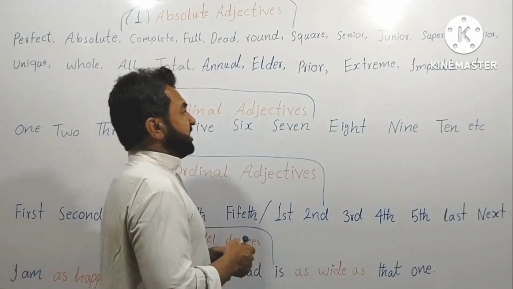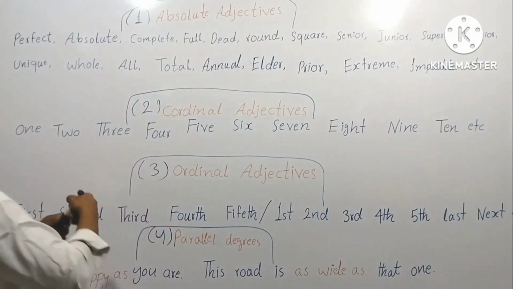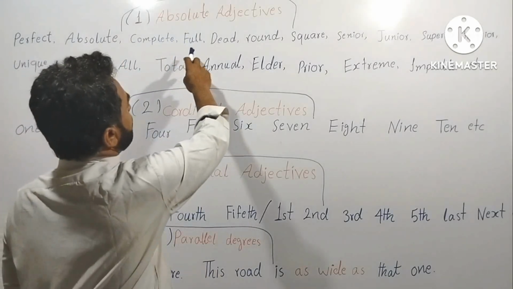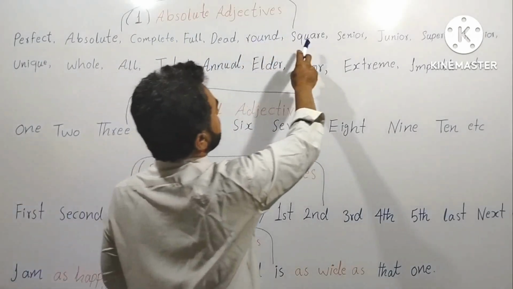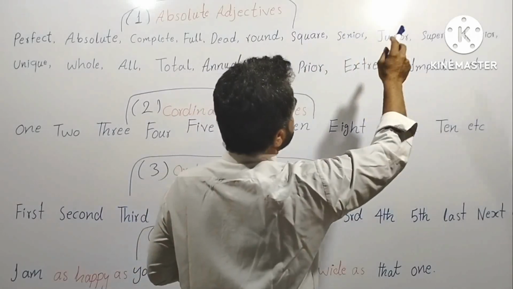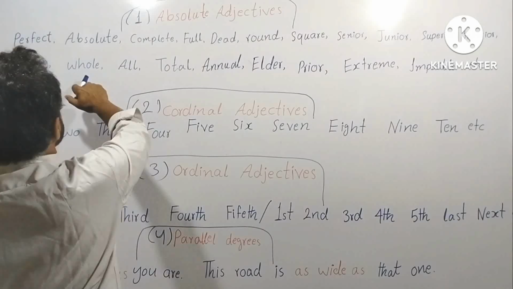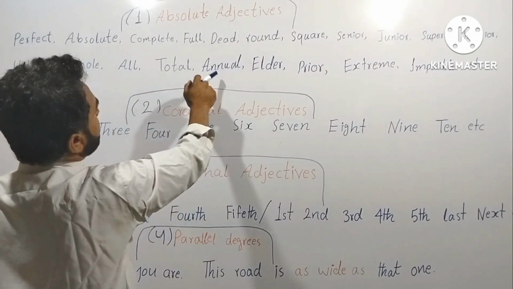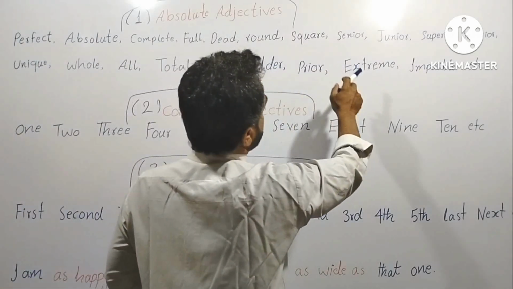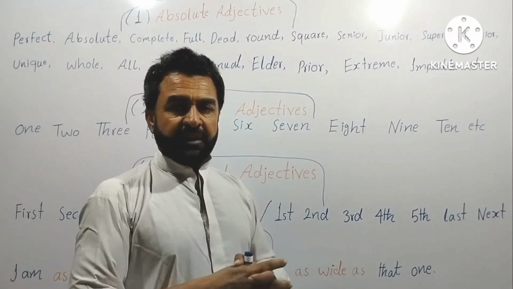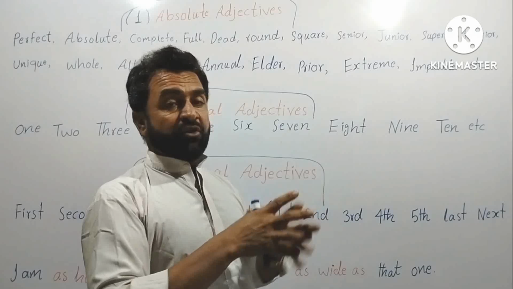Now let's go to the examples, the words that we've written here: perfect, absolute, complete, full, dead, round, square, senior, junior, superior, inferior, unique, whole, all, total, annual, elder, prior, extreme, impossible, and many more.